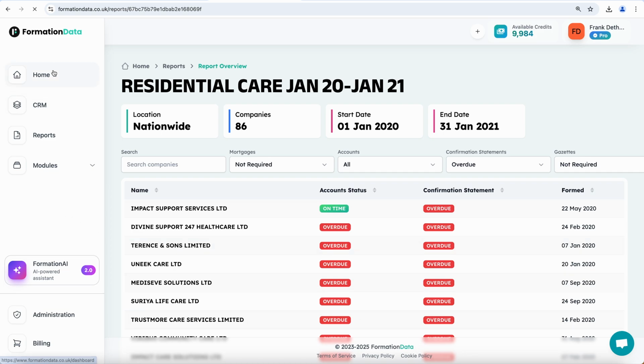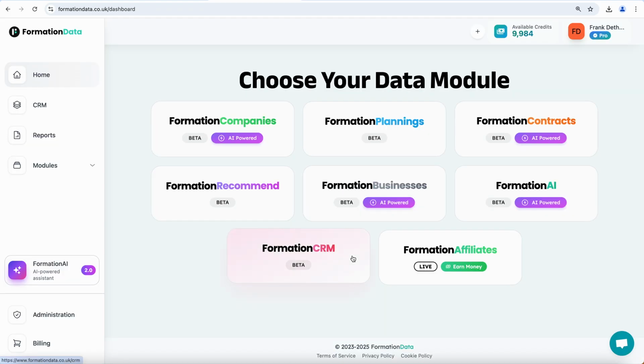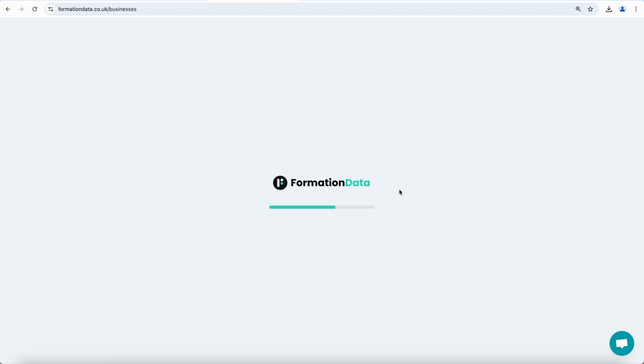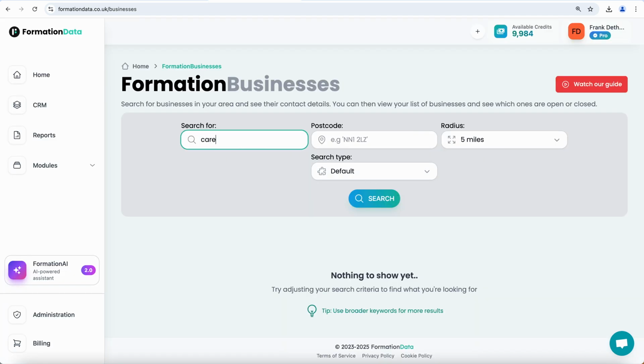Okay, the next module we're going to take a look at is Formation Businesses. Now again, this works by keyword search. So if we type in care home and we put in a postcode and we put in a radius, so now we're going to look for care homes within 20 miles of NN3 9AG.